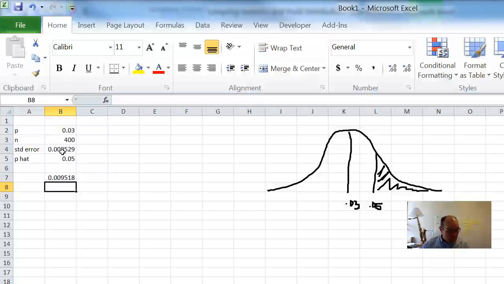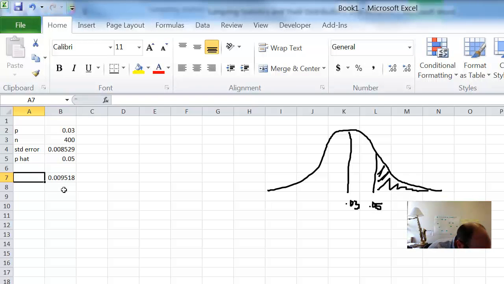Which makes sense. Our standard error is very small, not even a full 1%, right? So if I go 3% away from here, I'm at what, 3, 4, 5. Yeah, this is more than 3 standard deviations away. So we're pretty sure that that's not really likely to happen, according to our calculations.